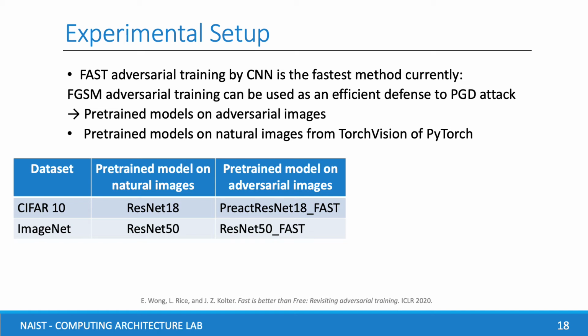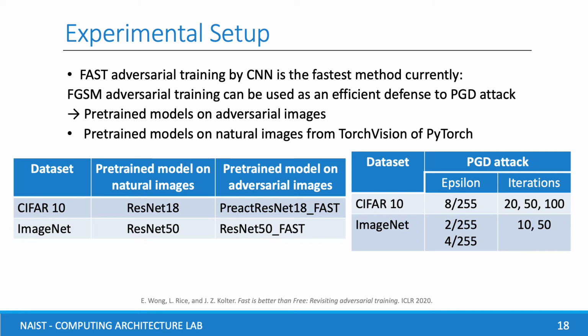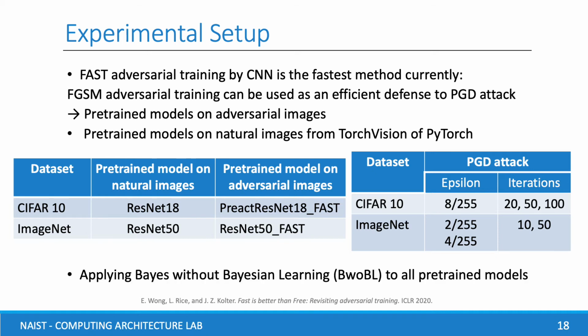We also set parameters of PGD Attack as in the table. On CIFAR10, we attack 8 pixels with 20, 50, and 100 iterations. On ImageNet, the attacks are 2 pixels and 4 pixels with 10 and 50 iterations. These are strong and untargeted attacks that are hard for defenders. We also apply Bayes without Bayesian learning to pre-trained models.